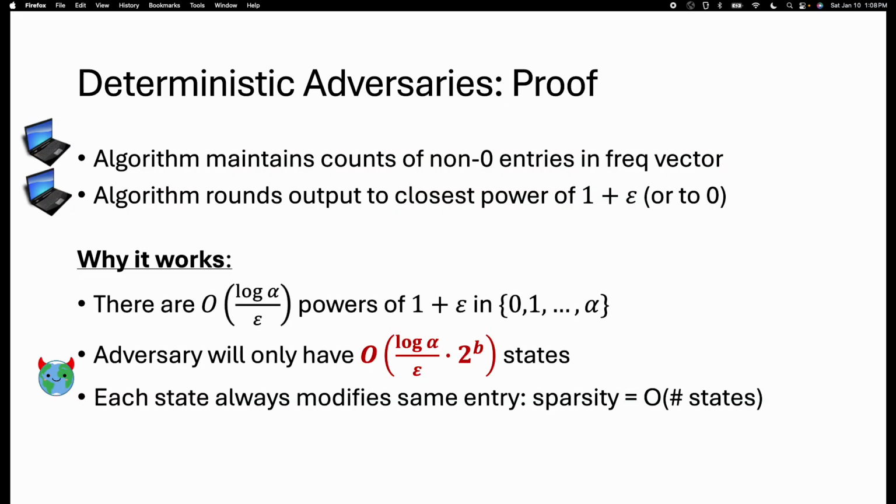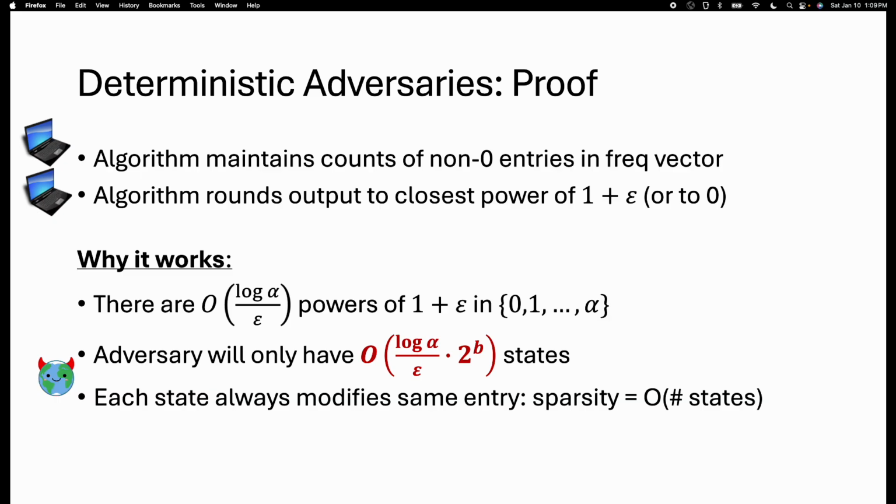The proof is very short. Essentially what the algorithm does is every time it outputs an answer, it routes it to the closest power of 1 plus epsilon in this range 0 to alpha. And there are only roughly log alpha over epsilon different powers. So what that means is the adversary will be a function of only log alpha over epsilon times 2 to the b inputs, where the 2 to the b factor comes from the fact that the persistent memory can live in 2 to the b different states.